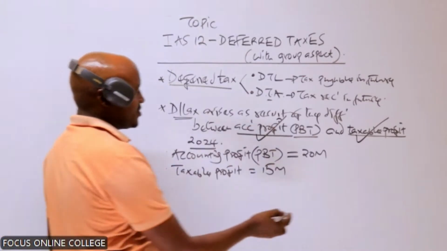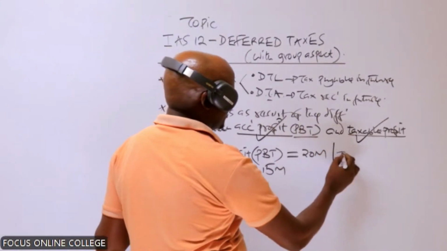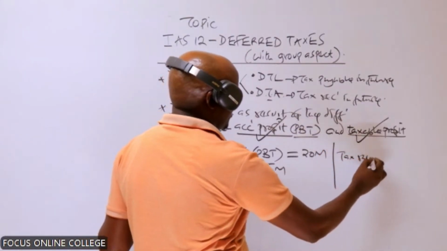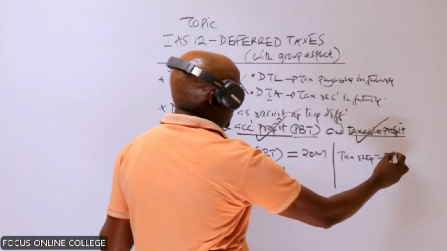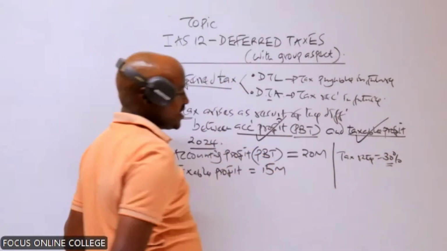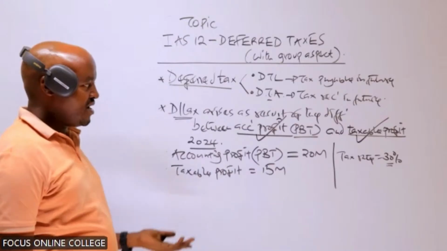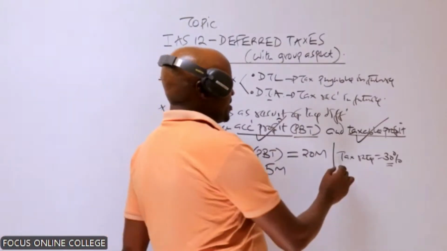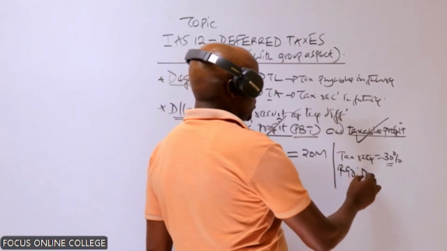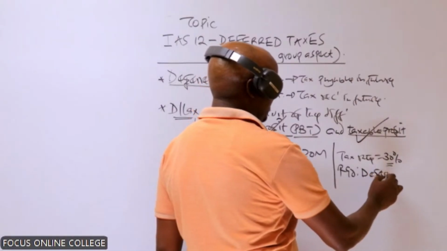We also assume that the tax rate applicable to this company during this year is 30%. What are we required to do here? We are required to determine the amount of deferred tax.